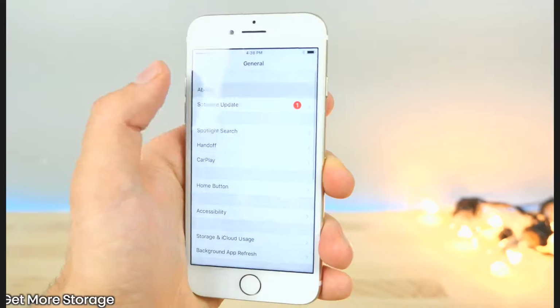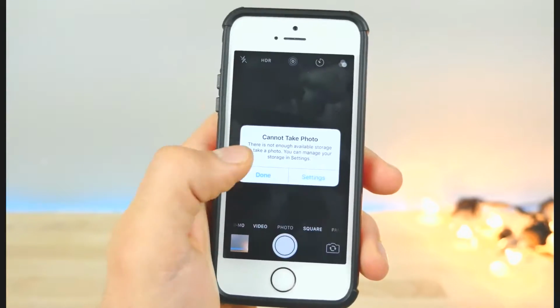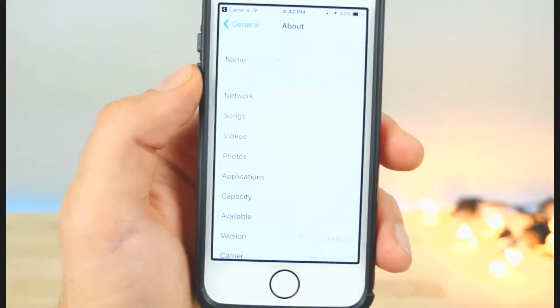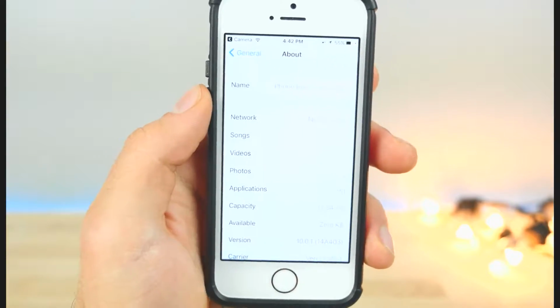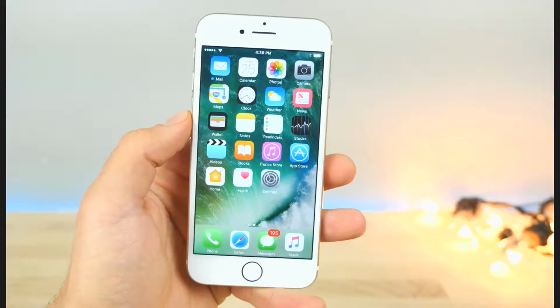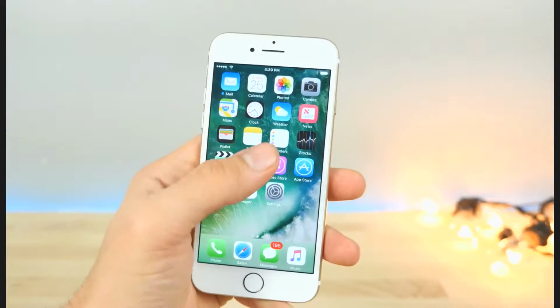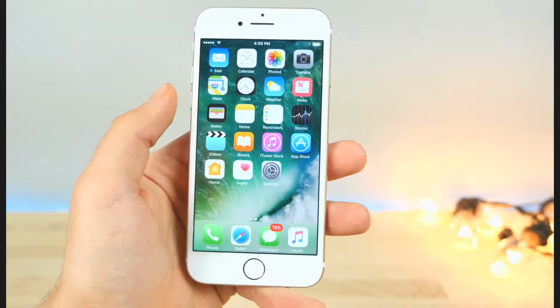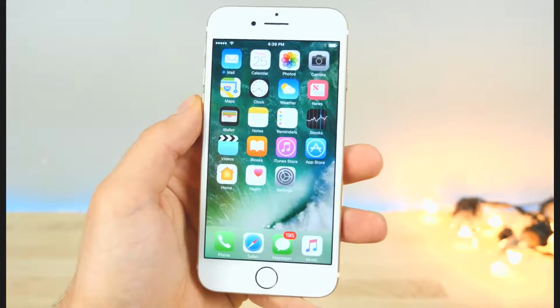So if you guys are running low on storage, you can't even take a picture in some cases because you just don't have any storage. Well, turns out a lot of apps are feeding off of your storage with a bunch of junk cached apps, and we can go ahead and clear that using a new trick. Previously, we would use the iTunes store to try and download a really big movie. Now, if you do that, it'll just let you rent that movie. So we've got a better one.